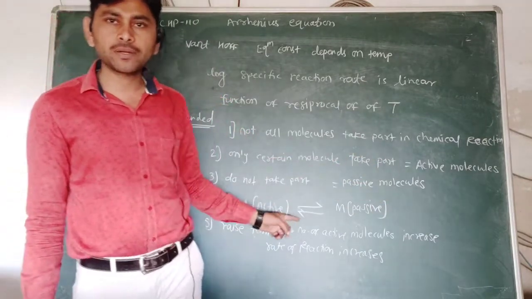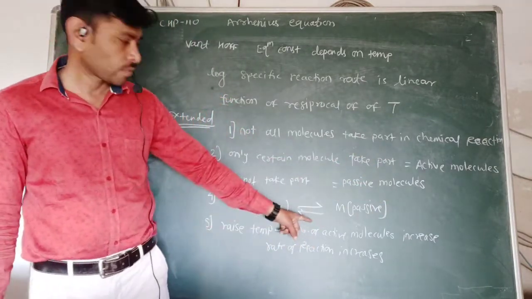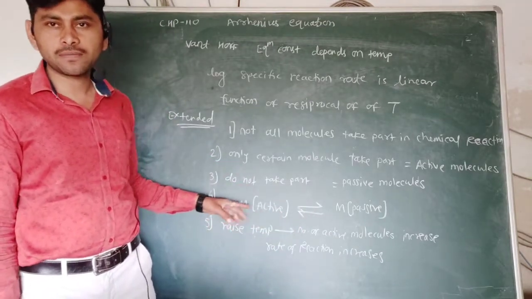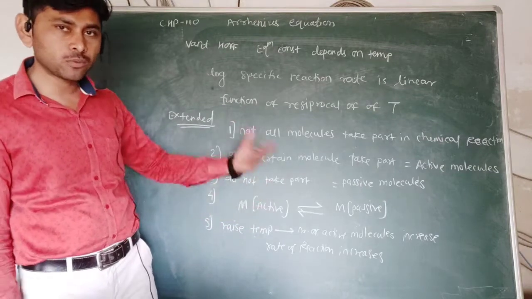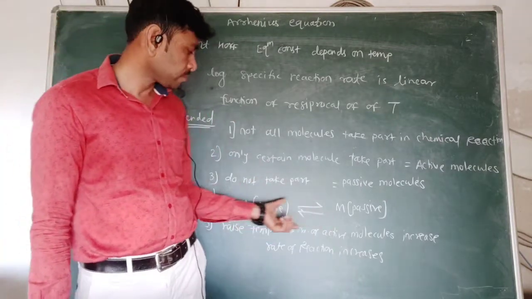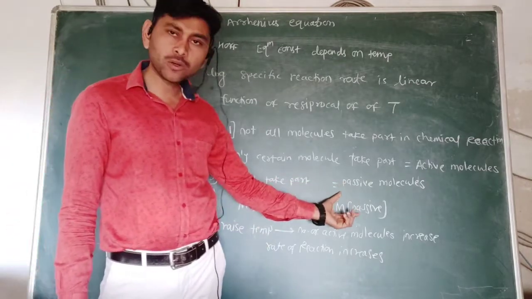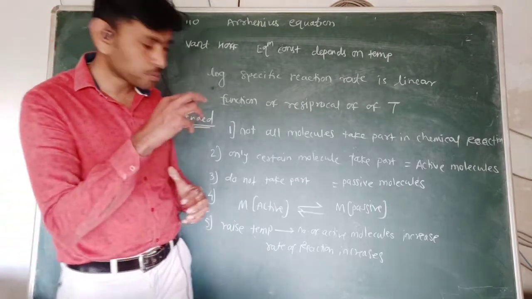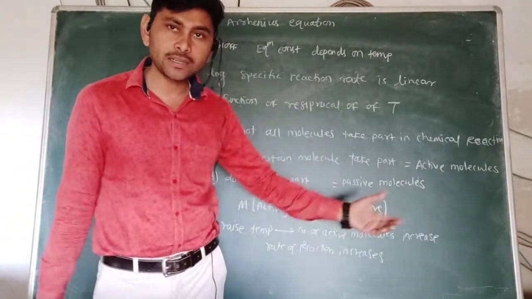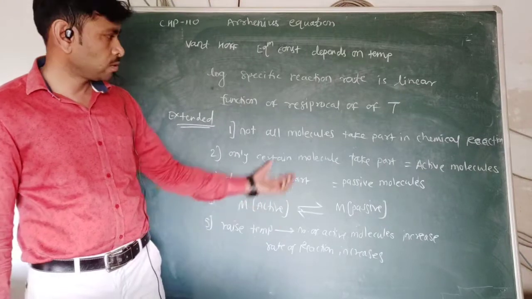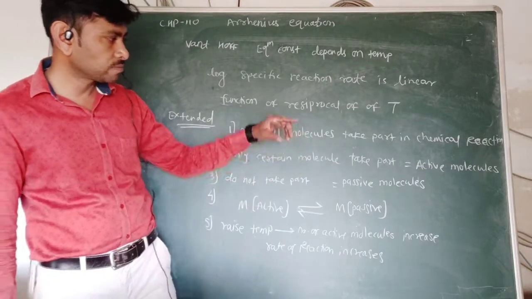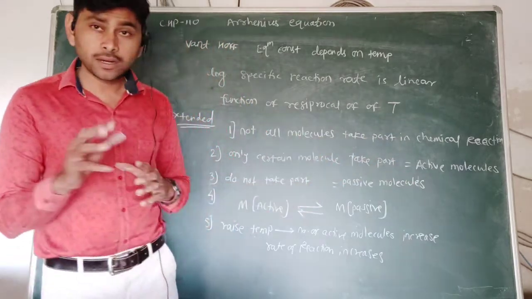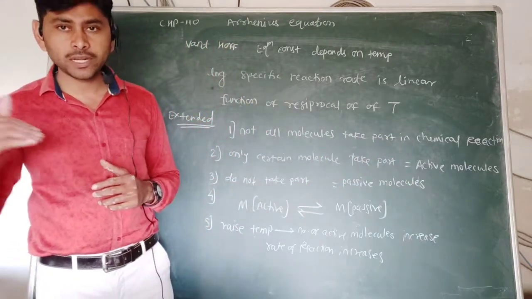There is always an equilibrium between the active molecules and passive molecules. When we raise the temperature, this equilibrium shifts towards the active molecules, which means the number of active molecules increases when we raise the temperature and the number of passive molecules decreases. So passive molecules get converted into active molecules by the absorption of heat. So the rate of reaction increases as the number of active molecules, which take part in the chemical reaction, increases. So the rate of reaction ultimately increases. This is the reason behind the increase in the rate of reaction.